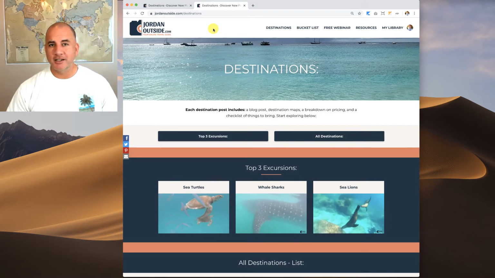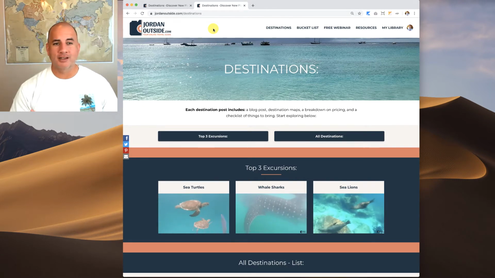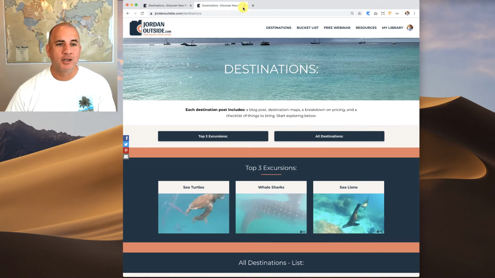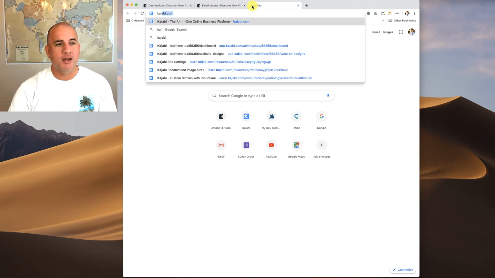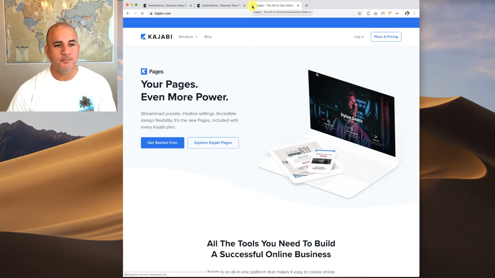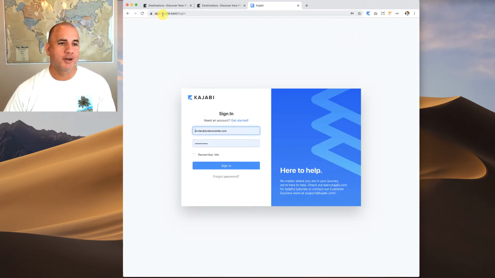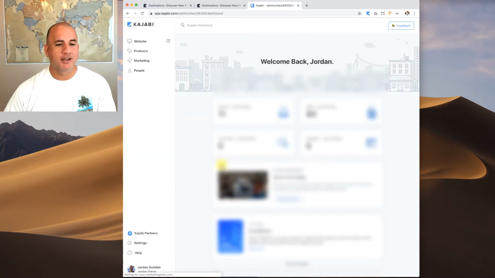So let's log into Kajabi. I want to show you what it looks like to build on this platform. To log in, you just go to kajabi.com and click the login button. Or you could go to app.kajabi.com/login. Then I'm going to go ahead and sign into my account. I'm going to have this grayed out so I don't show any personal information of any of my students or clients, but I will show you how everything works.